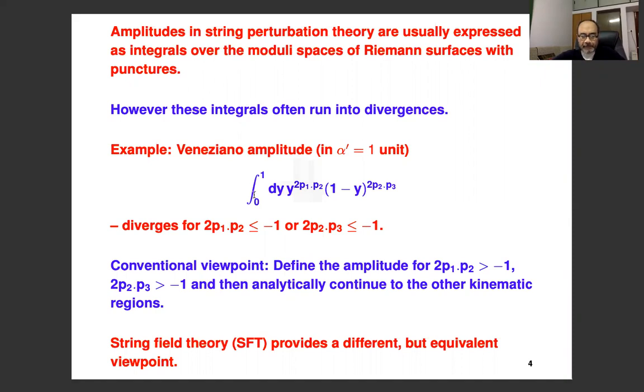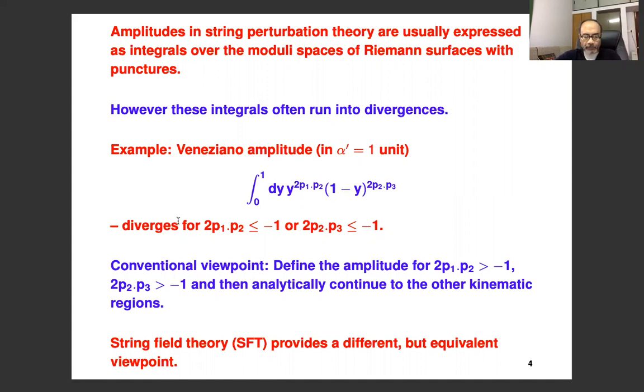And here is the simplest example, which is also the earliest example of string amplitudes, the Veneziano amplitude. It was originally written as ratios of gamma functions, but it's more appropriate to write it as a worldsheet integral. And this is the integral that one gets for the Veneziano amplitude, representing four open string tachyon amplitudes in bosonic string theory. Now if you look at this, you can see that it diverges for a certain range of momentum. Whenever 2p1.p2 is less than or equal to -1, or 2p2.p3 is less than or equal to -1, this integral diverges either from the y equal to 0 end or the y equal to 1 end.